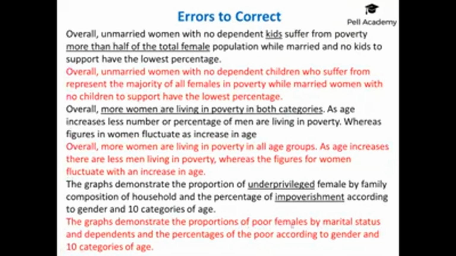So here, vocabulary was the issue. Underprivileged and impoverished. Those words might conjure ideas of poverty, but there's more with it. It's not just as simple as that. There's extra meaning involved, and it's not an accurate or a direct synonym for poor or poverty. And then this person seems to have tried to create their own synonym. But if you're really forcing it and you're just trying to come up with something, it's very likely you're going to make a mistake. If you knew exactly you were right, you wouldn't have gone with this.